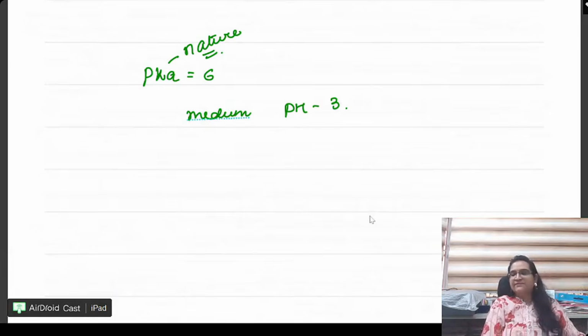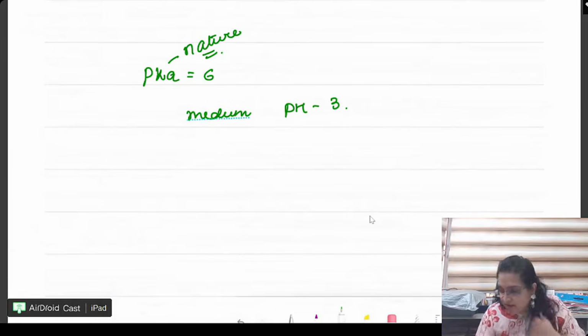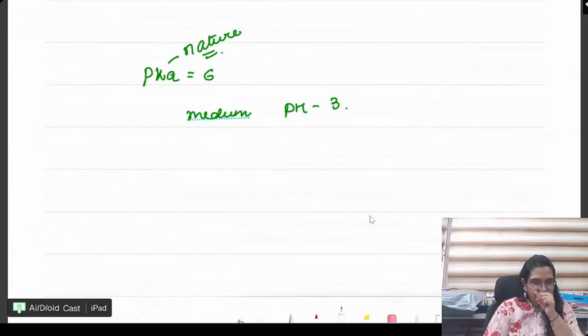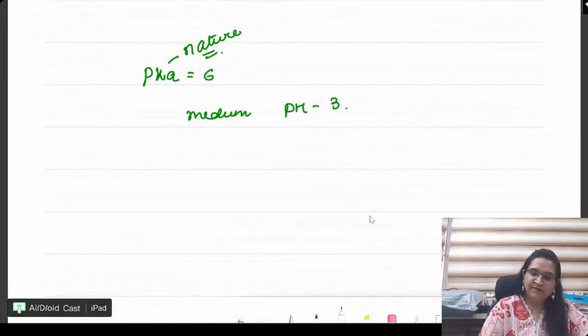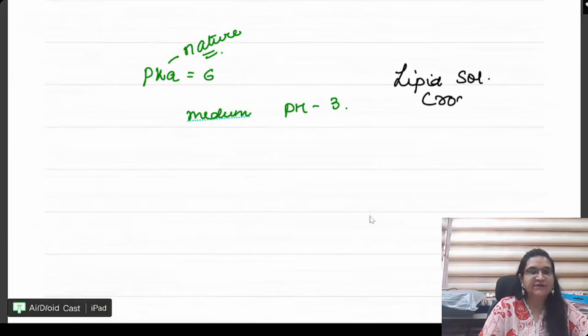Please tell me quickly. And will it be able to cross over? Yes, it can cross.